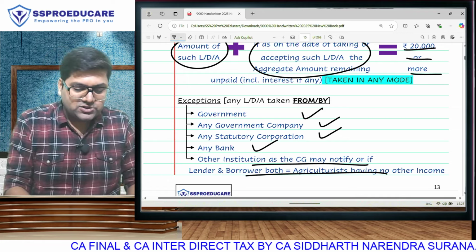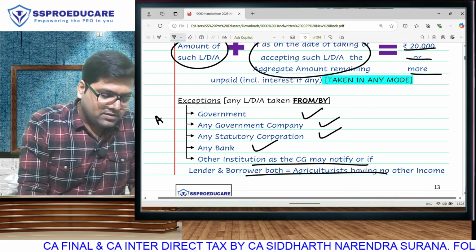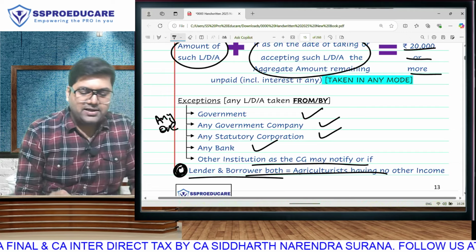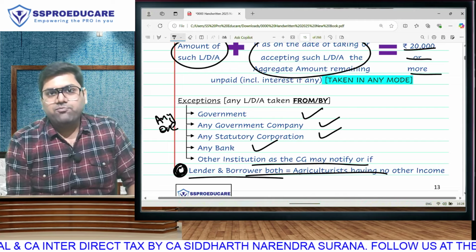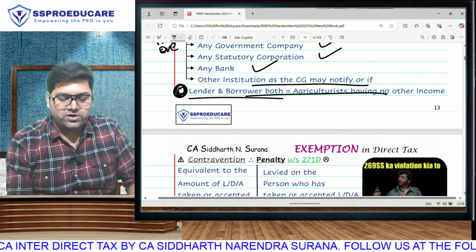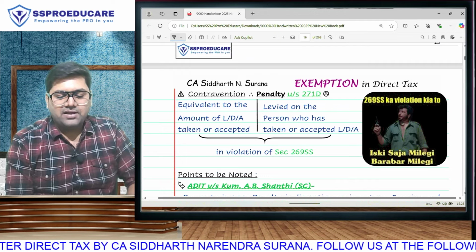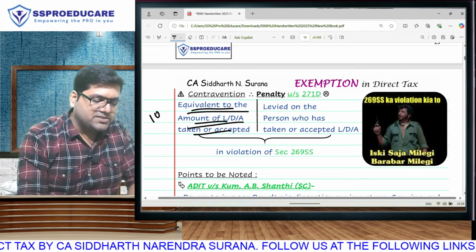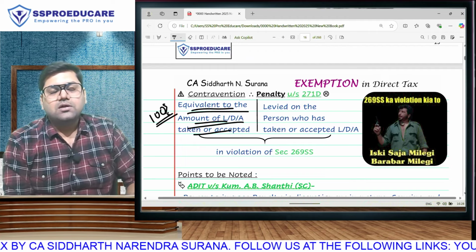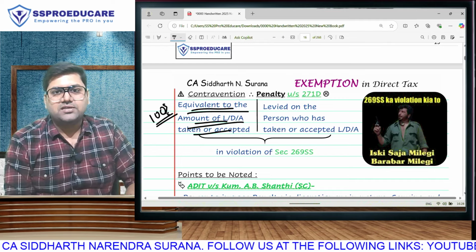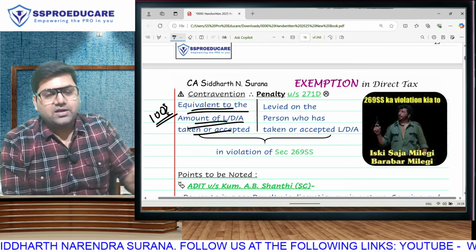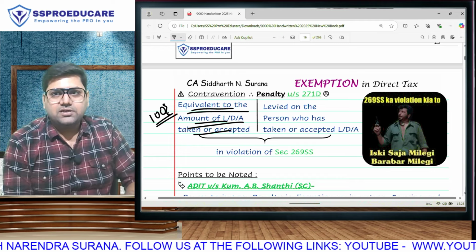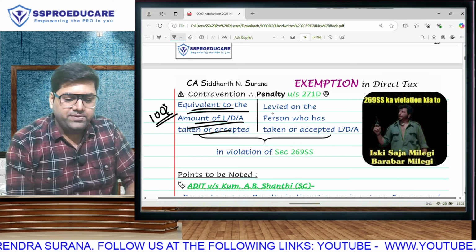And the last point here: both the lender as well as the borrower have to be farmers. If both of them are farmers, then again this section is not going to be applicable. If you have done a violation, then 100% of the amount of loan, advance or deposit taken in violation is going to become your penalty. And on whom is it going to be levied?